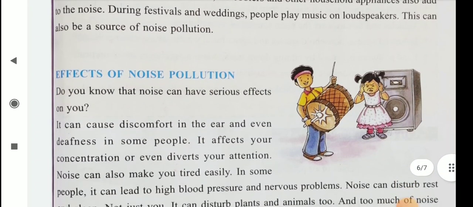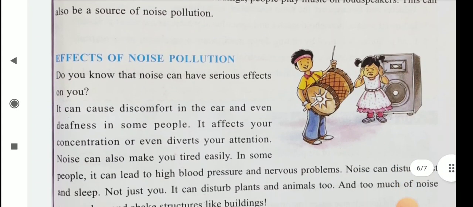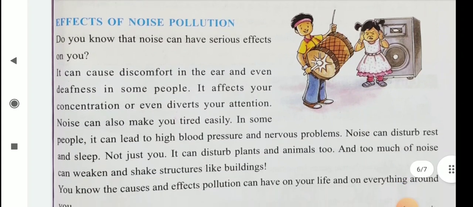Then effects of noise pollution. It can cause discomfort in the ear and even deafness in some people. It affects our concentration or even diverts our attention. Noise can also make us tired easily.